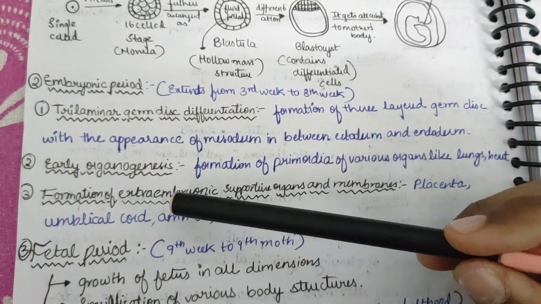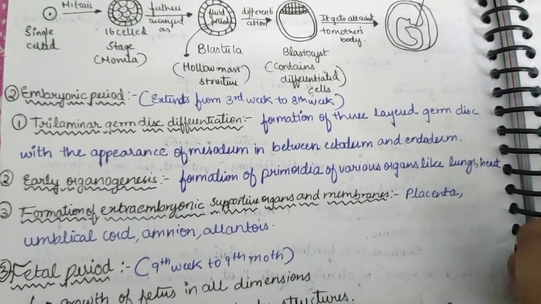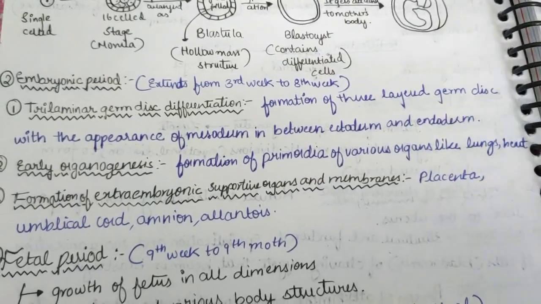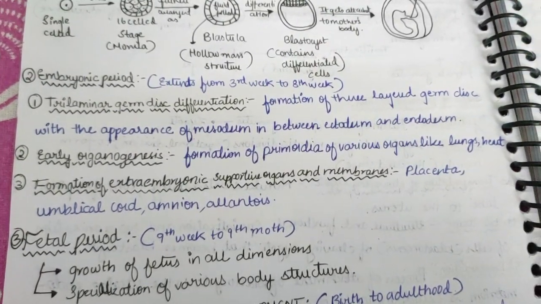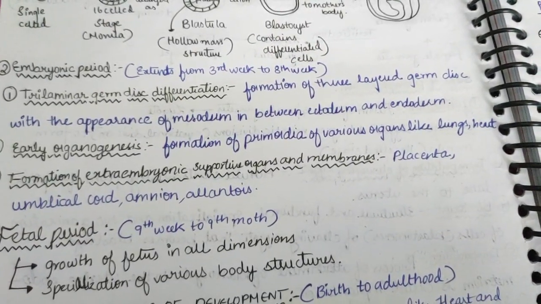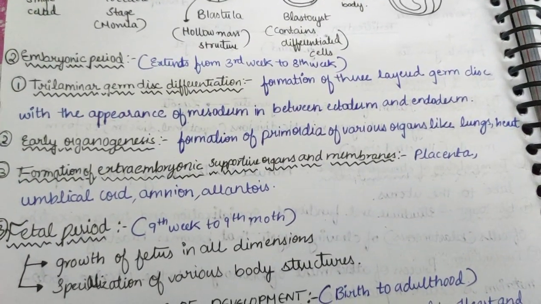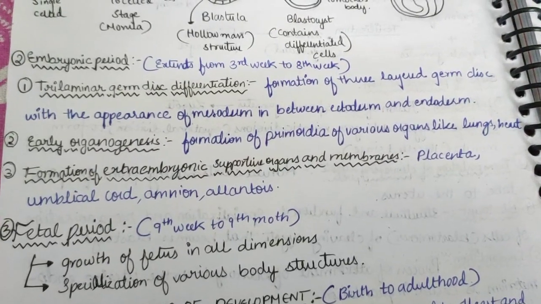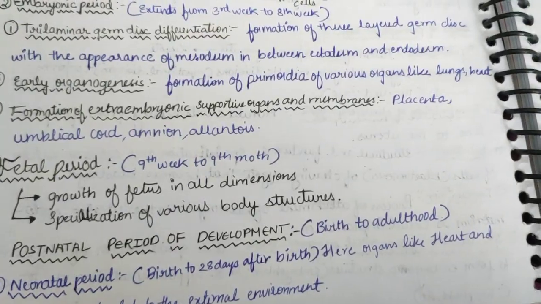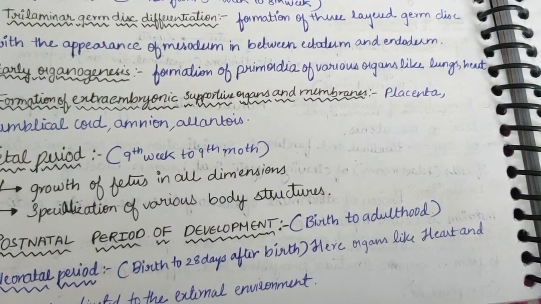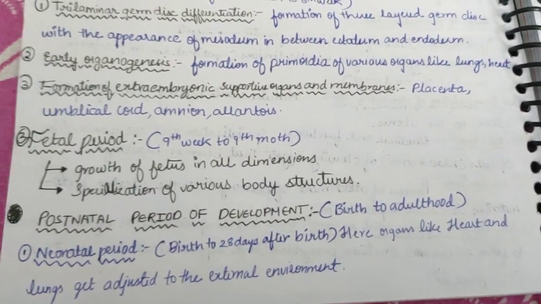Then early organogenesis. Here, formation of primordia of various organs like liver, kidney, heart is going to happen. Then formation of extra embryonic supportive organs and membranes like placenta, umbilical cord, amnion, allantois, etc. Now the third step of human development is the fetal period.